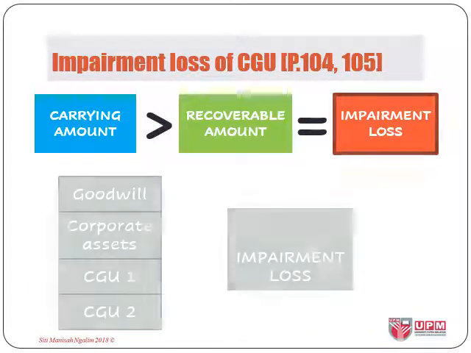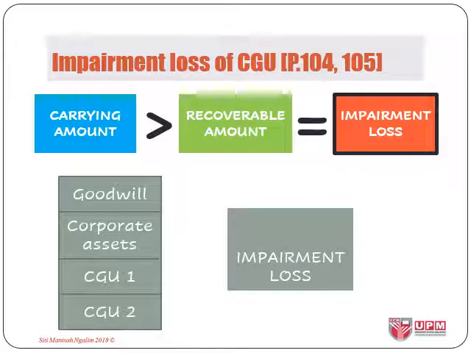To recognize impairment loss for a CGU with goodwill, corporate assets, and other directly related assets, paragraphs 104 and 105 give us some guidelines. Since when testing a CGU, we are also required to include all directly attributable assets as well as other assets that contribute to the cash flow of the CGU or group of CGUs, paragraph 104 requires that the impairment loss be allocated to all of them in this order.